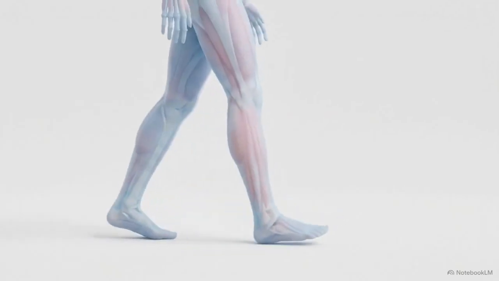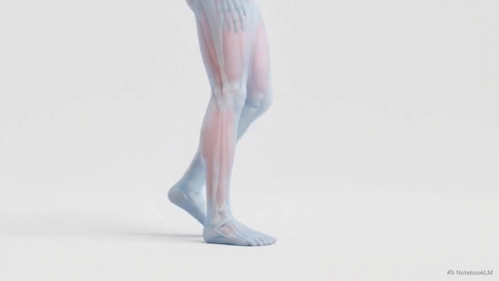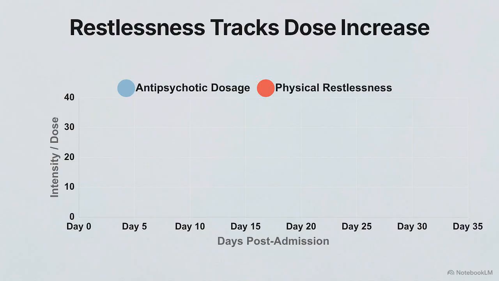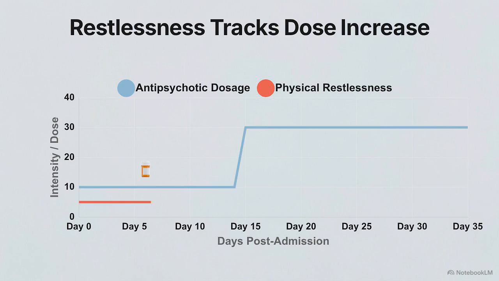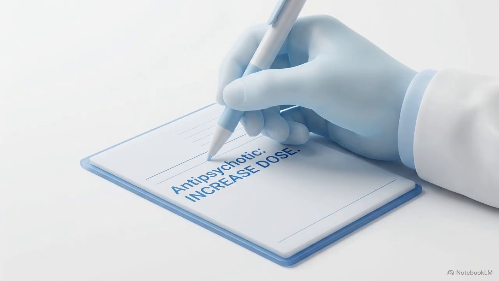Then there is the challenge of severe physical agitation, a patient pacing restlessly, demonstrating an uncontrollable compulsion to keep moving. The critical discriminator here involves mapping the symptom timeline against the medication timeline. If the pacing aligns with an increased antipsychotic dose, it isn't worsening dementia. It is a drug-induced condition called akathisia. Mistaking akathisia for behavioral agitation leads clinicians to prescribe more of the exact drug that is actively poisoning the patient.